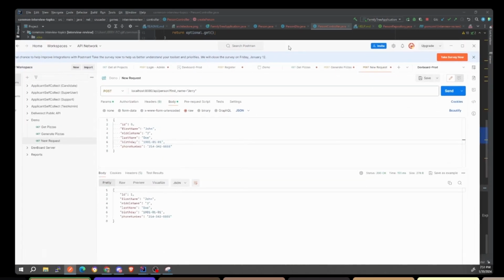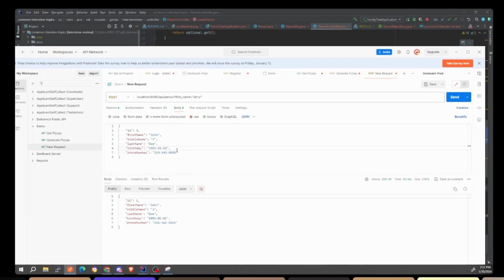Let's see if everything works. Great, it worked. And notice, a couple things. Oh, cool. It was able to figure out the birth date. It was able to parse it using this format automatically, which is awesome. So it's year, month, day. That's typically how I see the format. I think, yeah, it's ISO. So it's a standard to have the year, month, day.